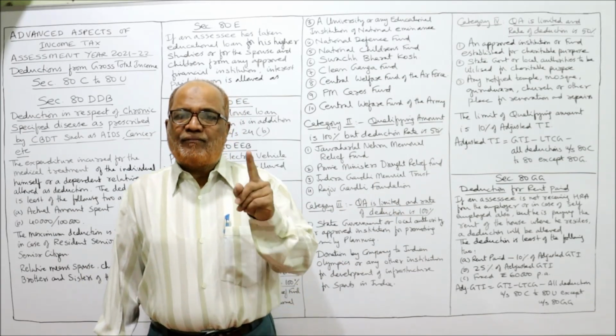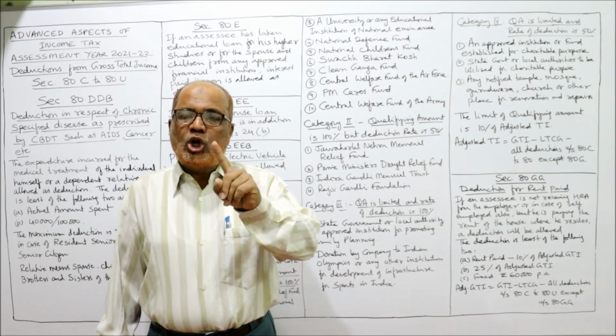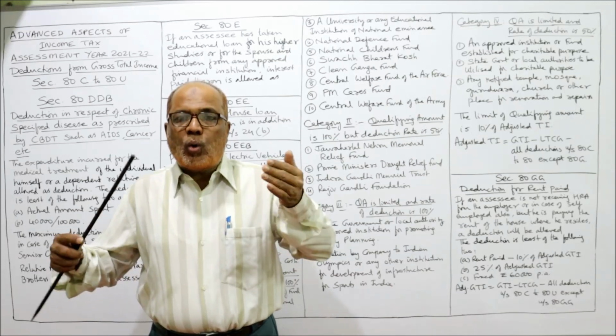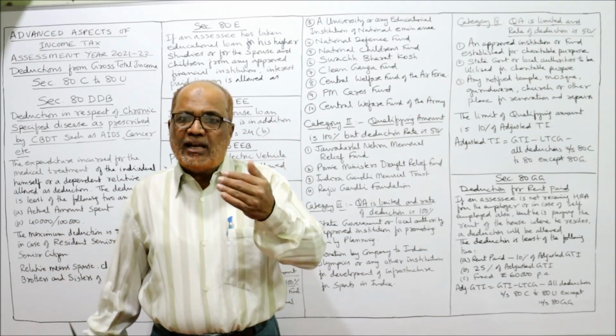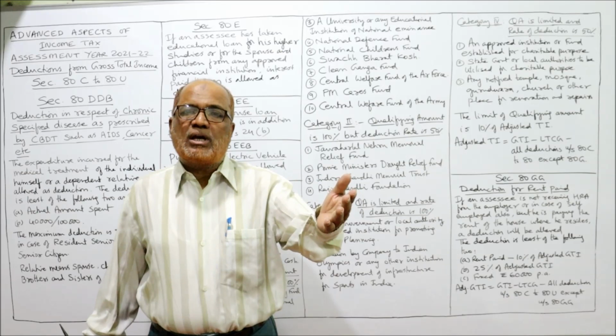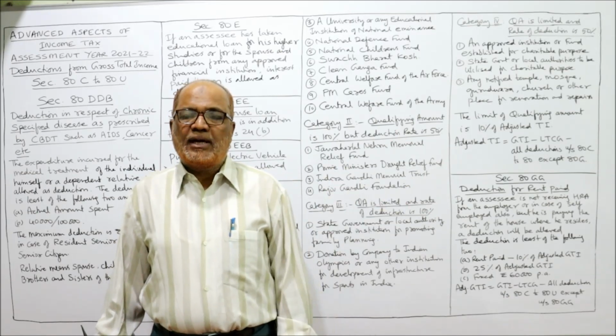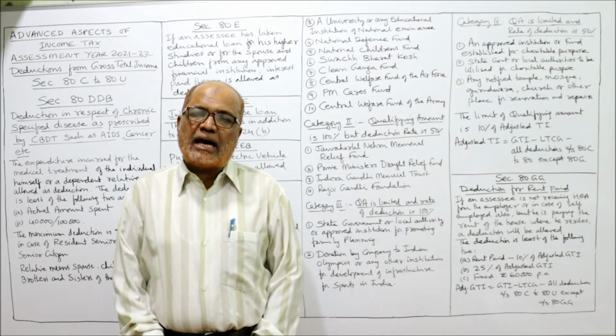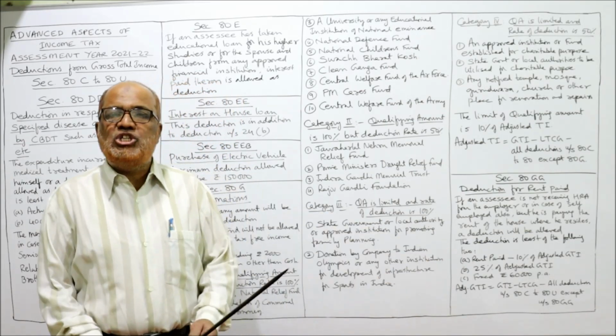Conditions are given. First of all, the assessee should not receive HRA. Secondly, the assessee should not own a house, either in his own name or spouse name or children name. In that case, the rent paid will be allowed as deduction under section 80GG.